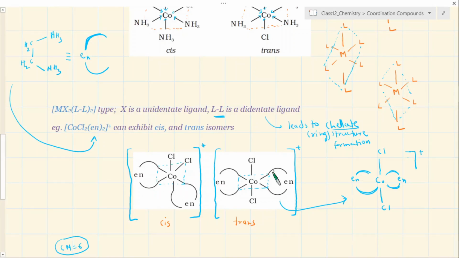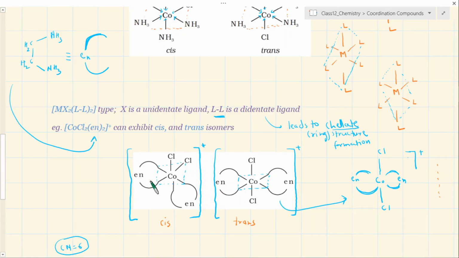So suppose if you take this one first, just take this one first, try to create a mirror image of this. Now forget this cis one first, try to take this one trans, try to create a mirror image of this. The mirror image is same exactly as this one, because if you rotate you get the same molecule. So even though you have the closed structure, this molecule is not optically active. Do you agree with this? Because the mirror image of this will be exactly same as this. If you rotate this you get the same.